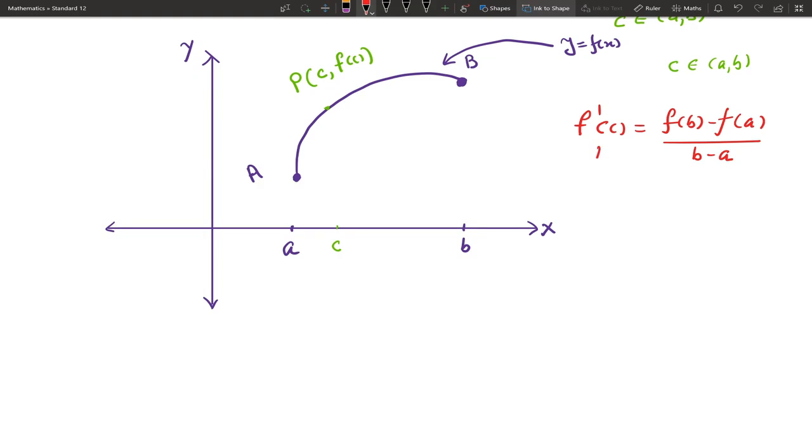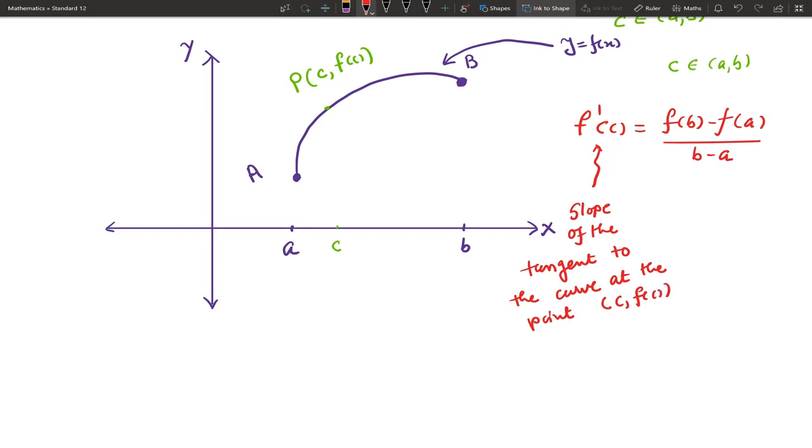Now this is the slope of the tangent to the curve at the point c comma f of c.